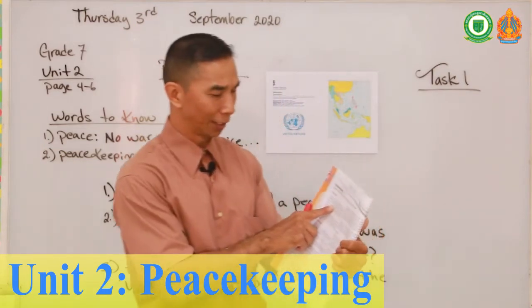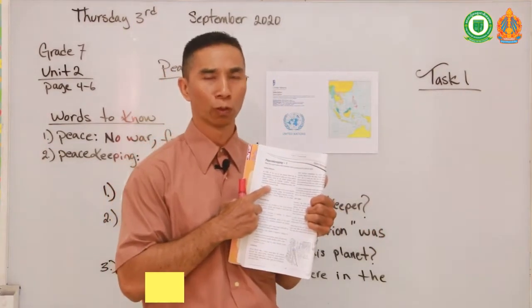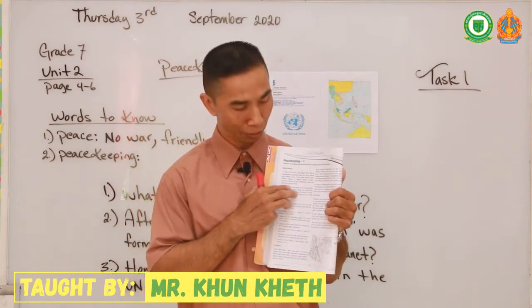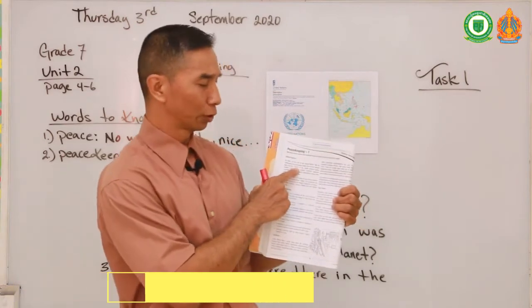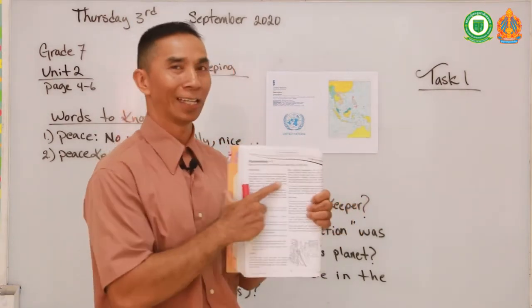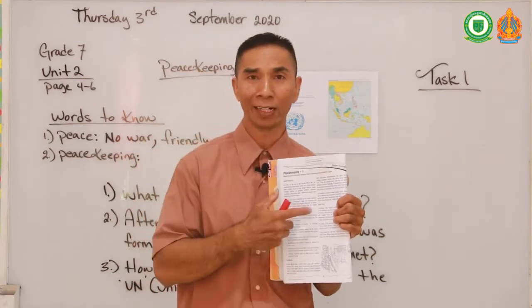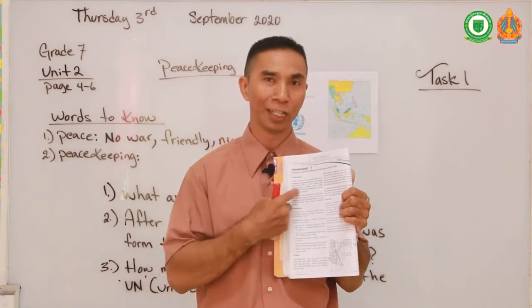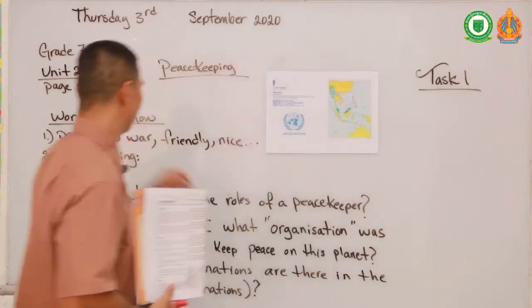Okay, so we have learned here, after the end of World War II, remember we studied about World War II maybe about 2 or 3 months ago? So after the end of World War II, an organization was formed called the United Nations. Maybe you have seen the United Nations before or heard about it before. Well, now is your chance to learn about the United Nations.